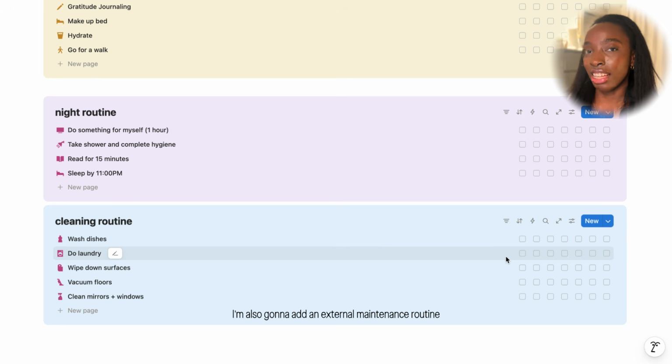I'm also gonna add an external maintenance routine and a period self-care routine, because I just wanna make sure that I'm taking care of myself at the same time that I'm doing all these things, because self-care is really important, especially when you're juggling a whole bunch of things.